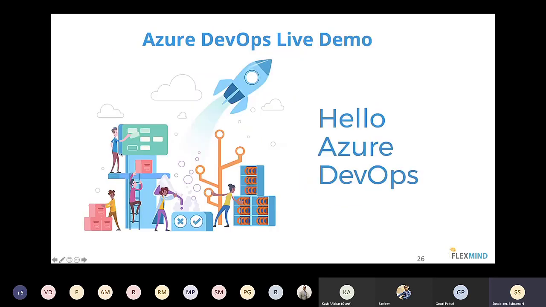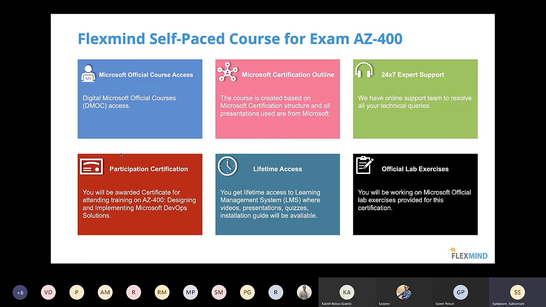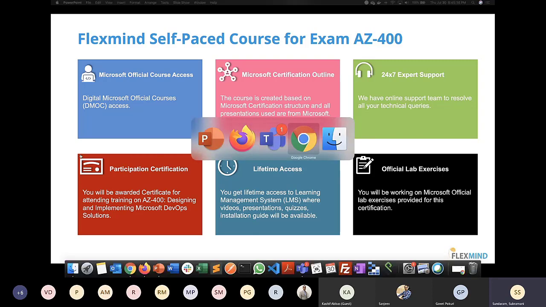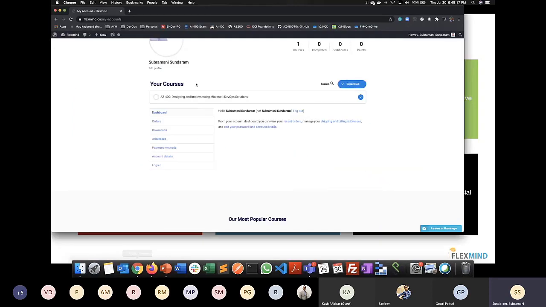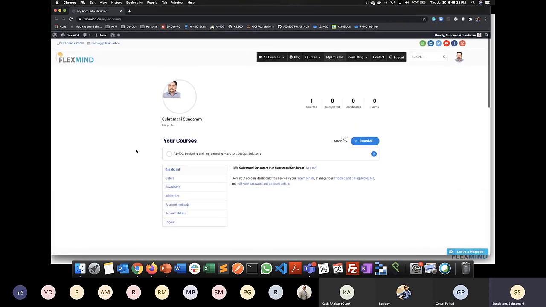So we have seen this live demo of website creation. Now coming back to FlexiMind, let me walk you through the FlexiMind course of this AZ400. When you buy this course and log in, you will be able to see this particular course, AZ400 Designing and Implementing Microsoft DevOps Solutions.